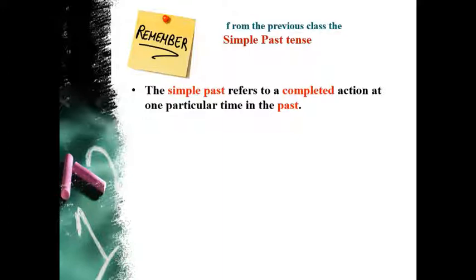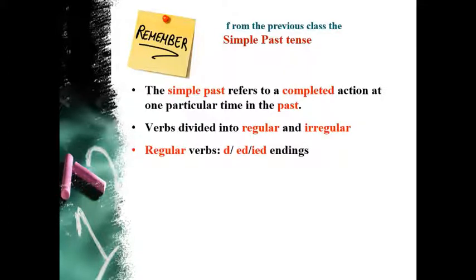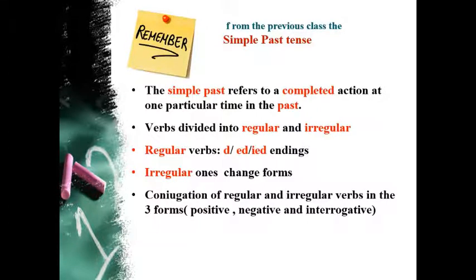The verbs in past simple are divided into regular and irregular. The regular verbs take the d, ed, and id endings, while the irregular ones change their forms. Let's proceed with the conjugation of regular and irregular verbs in the three forms: positive, negative, and interrogative.